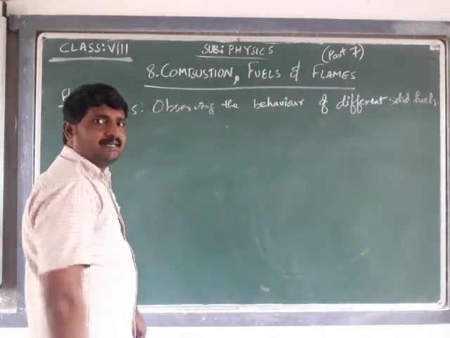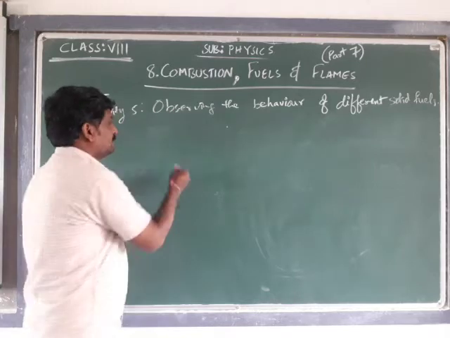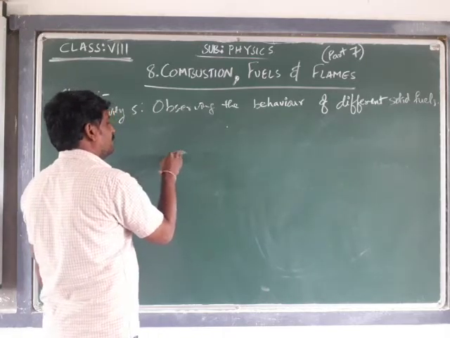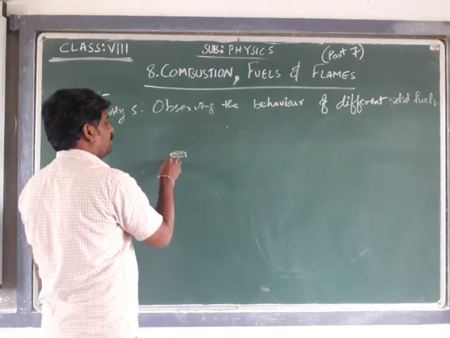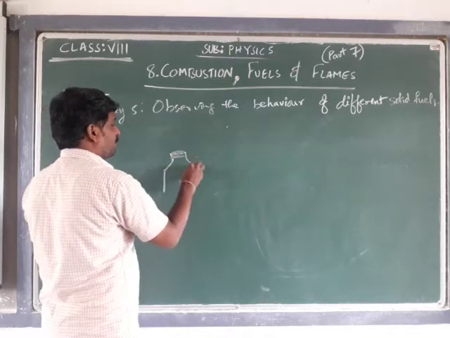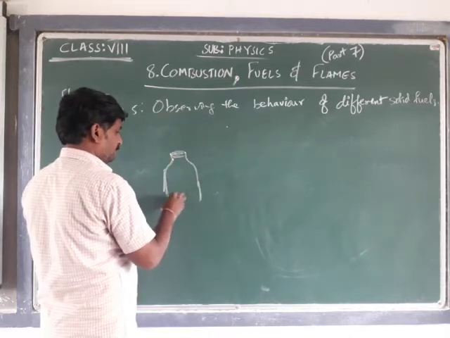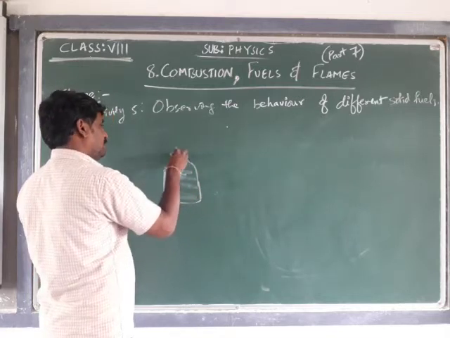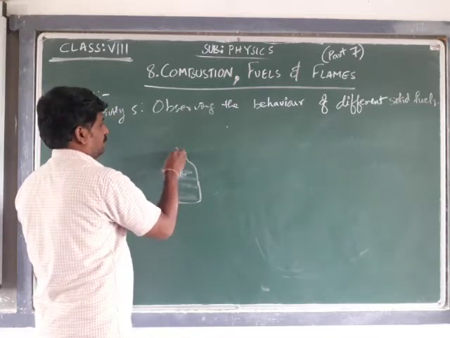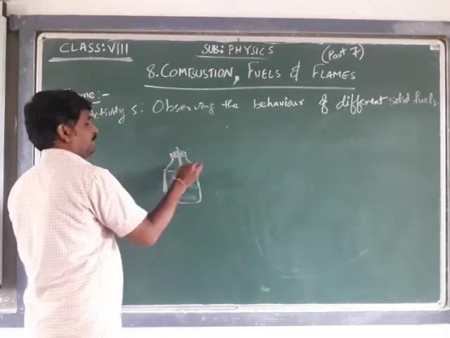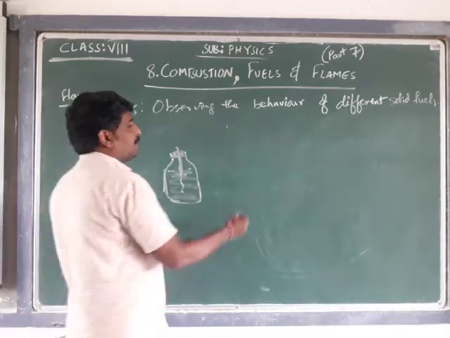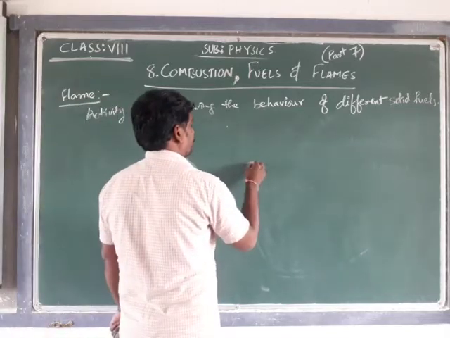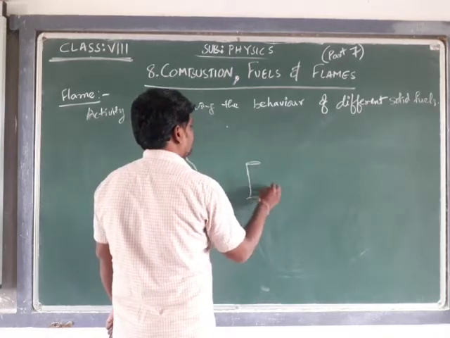Suppose a kerosene wick: in olden days we had kerosene lamps, where there would be a bottle filled with kerosene and a wick kept in it, or we have a candle. Nowadays we are using candles.